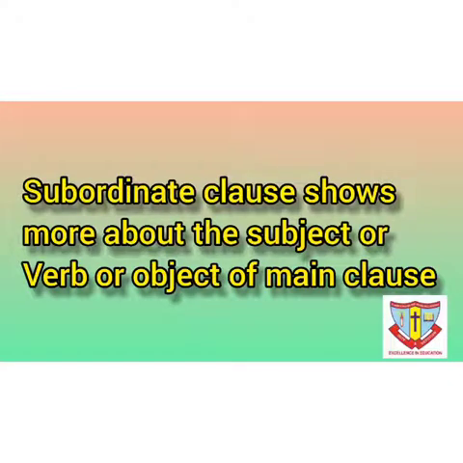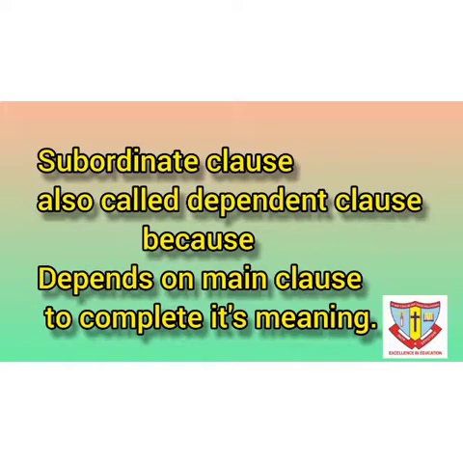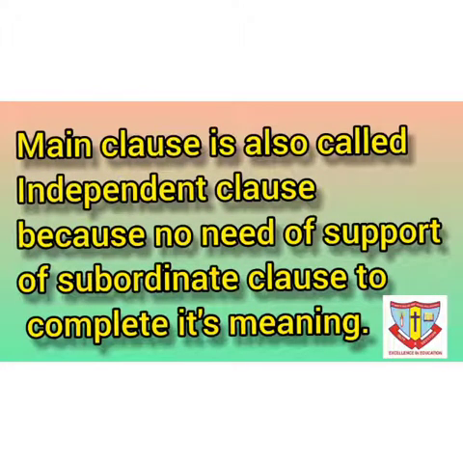So it is called a subordinate clause, and also a dependent clause, because this subordinate clause depends on the main clause to complete itself. And the main clause is also called an independent clause because the main clause is complete by itself.